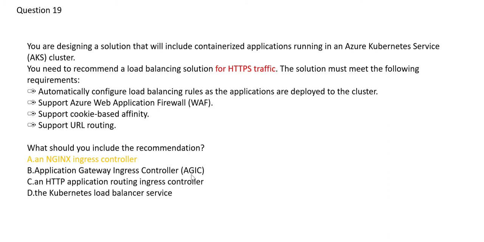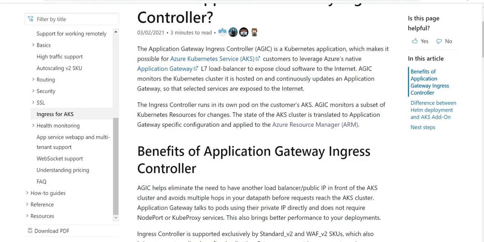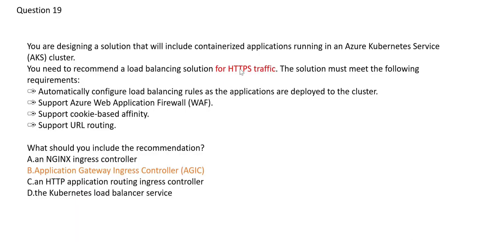Let's look at the application gateway ingress controller. So here it is a layer 7, like I explained, and layer 7 means it supports HTTP routing, HTTPS routing. Plus let's look at these options: support for URL routing, cookie based affinity.